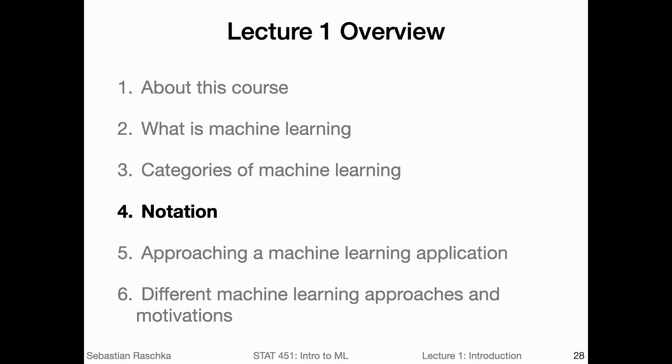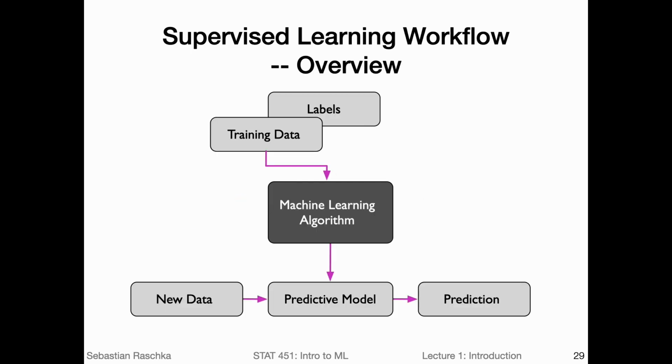Now that we discussed what machine learning is and what the major categories of machine learning are, let us now return to supervised learning. Remember, that's the biggest category of machine learning, supervised learning, and talk a little bit about the notation, terminology, and broader concepts of supervised learning. So supervised learning, the main workflow looks like this.